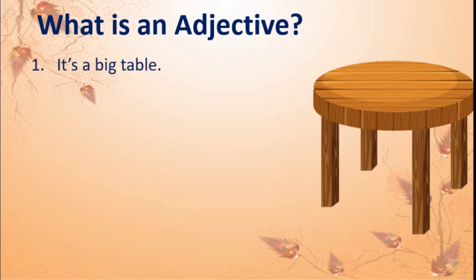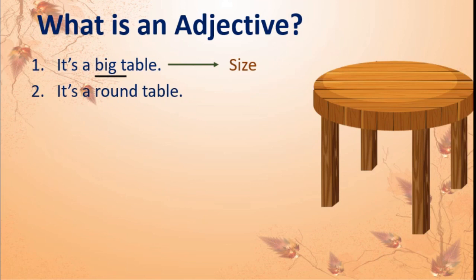First one. It's a big table. Now here table is a noun and the describing word is big. Isn't it? Now big shows the size of the table. Got this? We used a describing word to tell the size. Number 2, it's a round table.